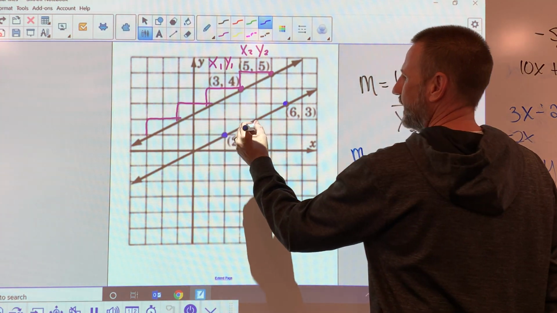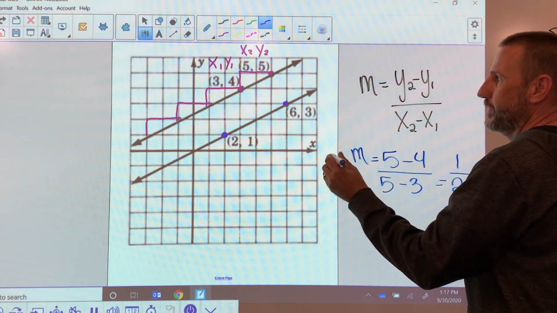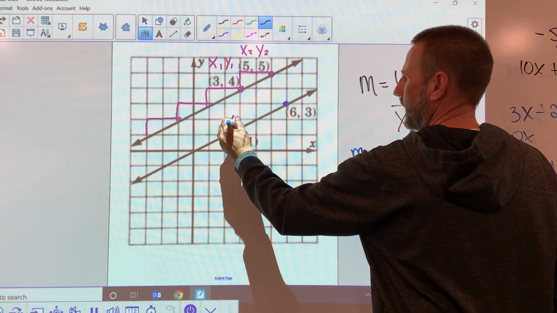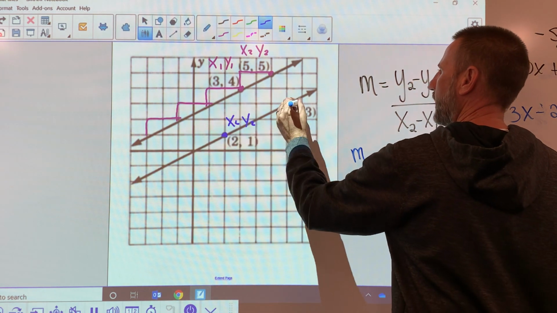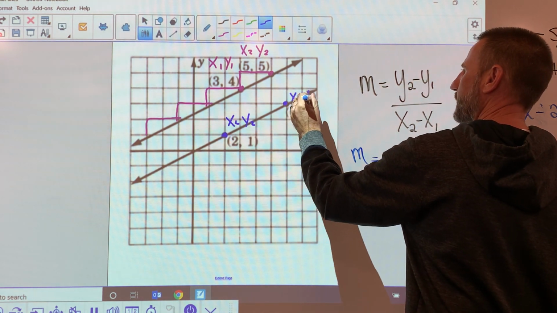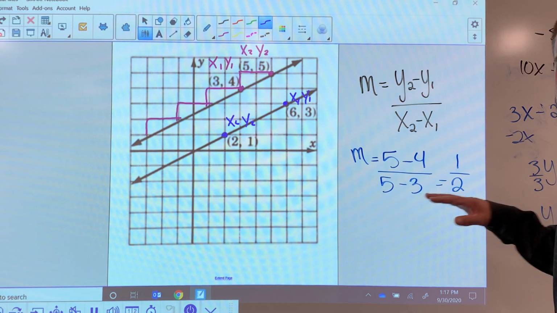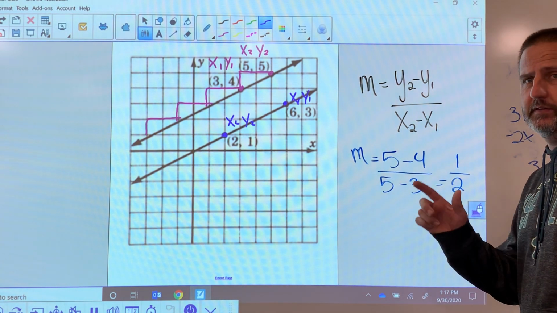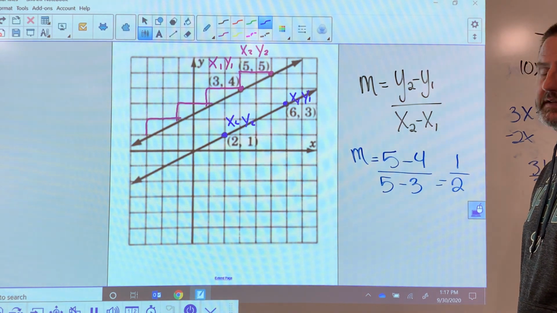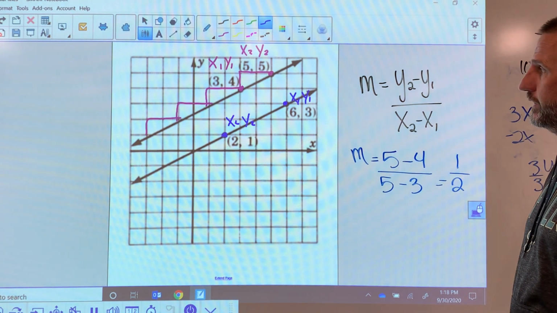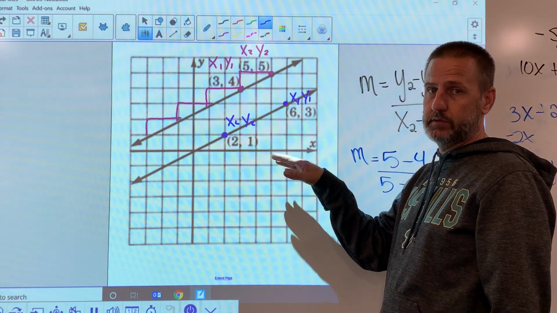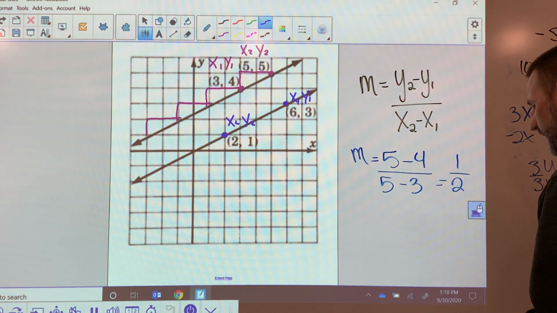I'll call this one, you know what, I'm going to switch it up because I hate when people think that the first one always has to be first. So just to be annoying, I'm going to swap these. Because I don't want people fixated on which one has to come first. It doesn't matter. You're just finding the difference between the numbers. It doesn't matter which one comes first. Just make sure that you call it x1, y1, x2, y2. All right, so I'm going to do that one there.